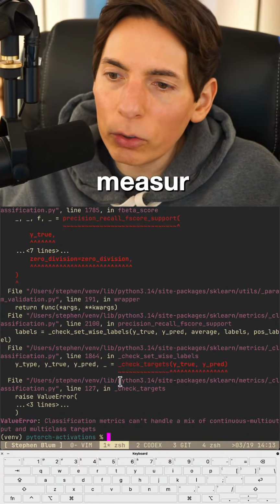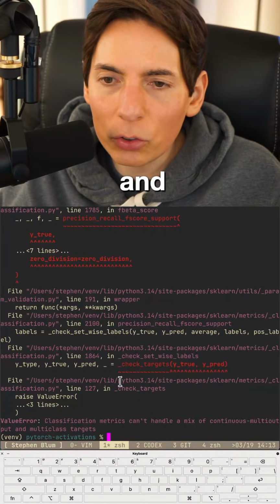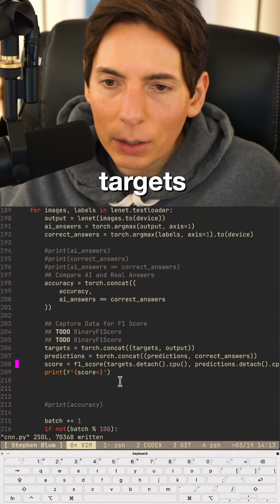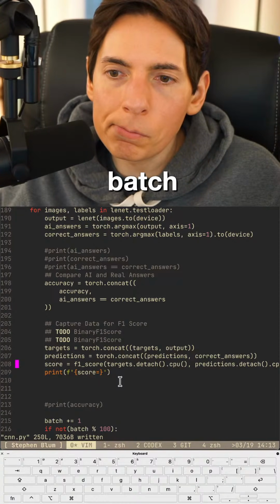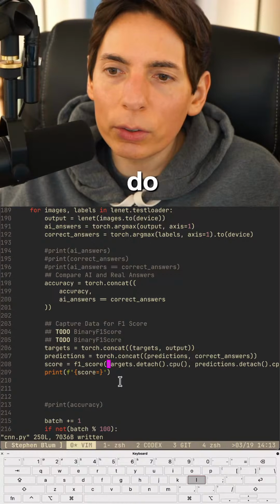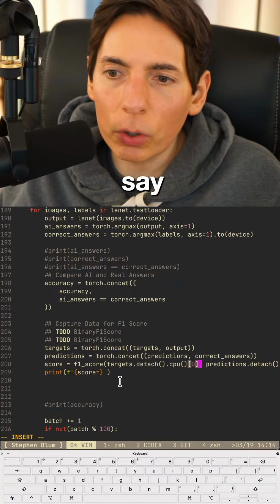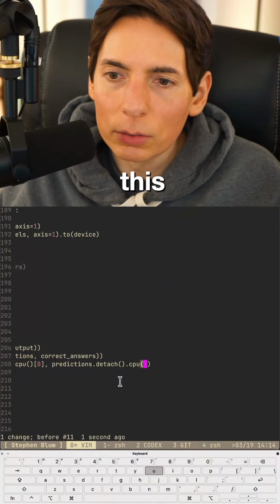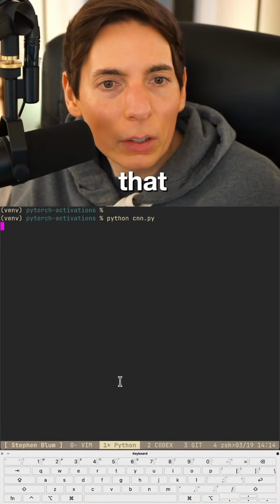Classification measures can't handle a mix of continuous multi-output and multi-class targets. Is it because it's a batch? Oh, we can only do it... Okay. So, we might have to say 0. Like this. How about that?